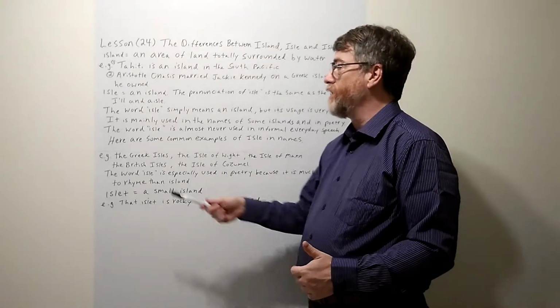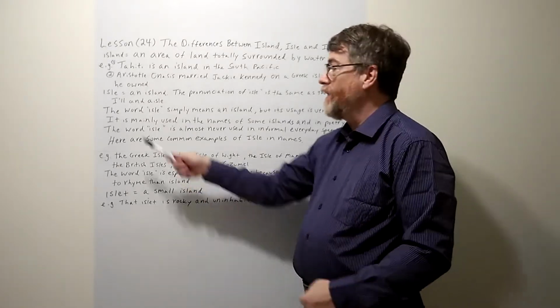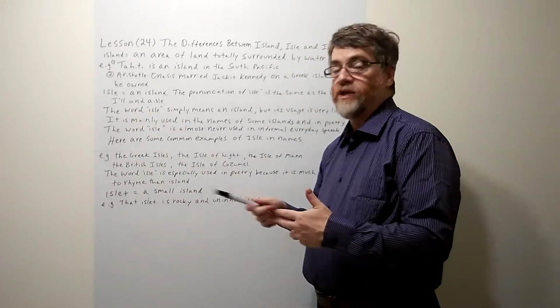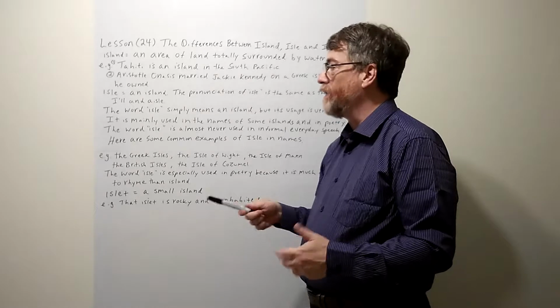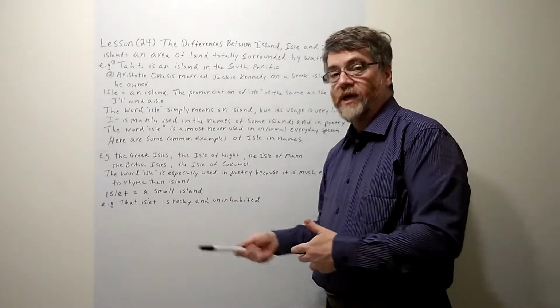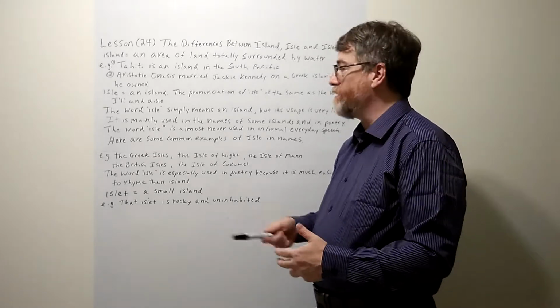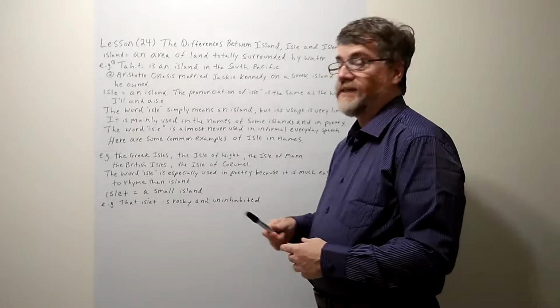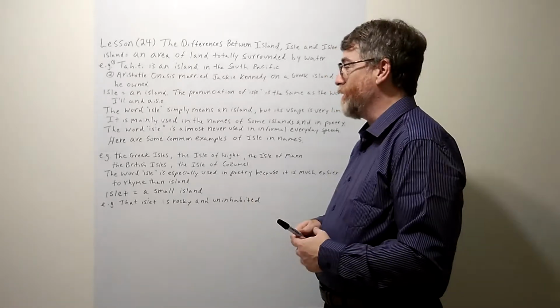So I often tell them, in order to help you remember isle, isle is pronounced the same way as I'll, the contraction of I will, and aisle, like the aisle in a supermarket or the aisle in a movie theater, that sort of aisle. Okay, now that we got that out of the way, let's take a look at the usage of this word.